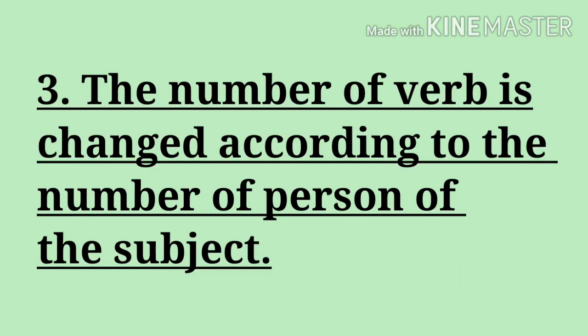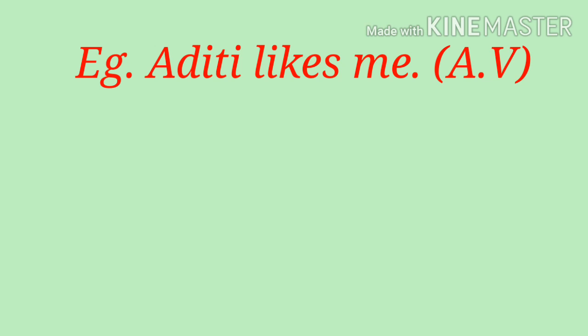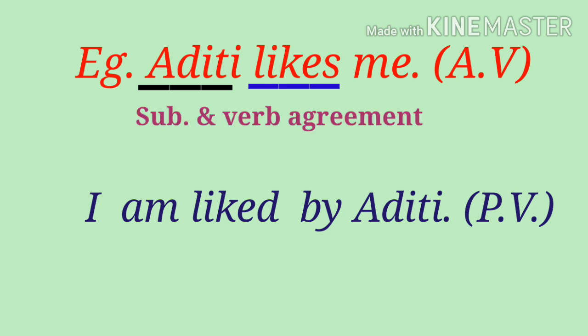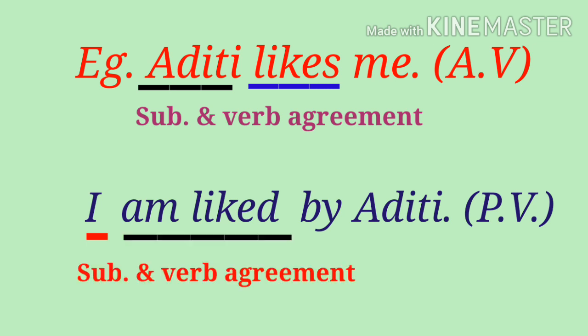Number 3, the number of the verb is changed according to the number of the person of the subject. For example, Aditi likes me, active voice. I am liked by Aditi, passive voice. Here in the active voice, the verb likes agreed with Aditi, and in passive voice, I became the subject and the verb is changed to am liked to agree with I.